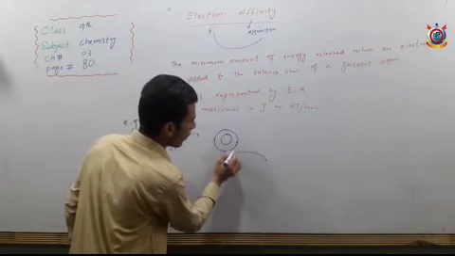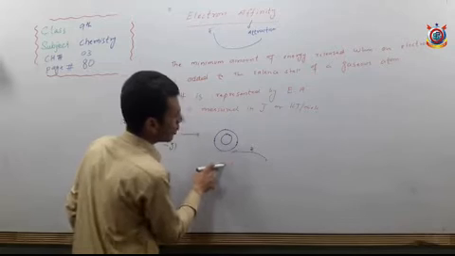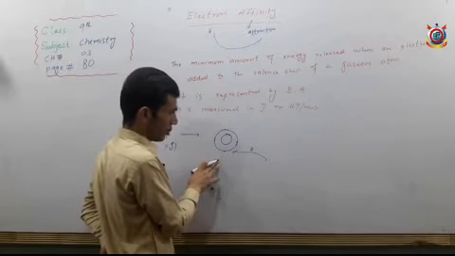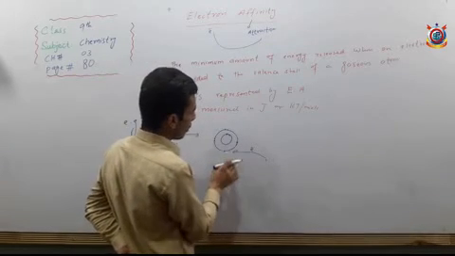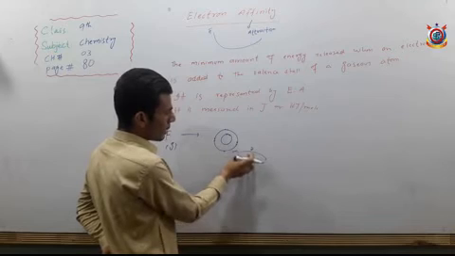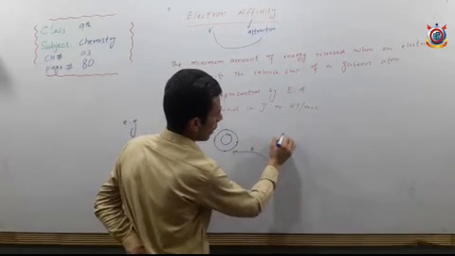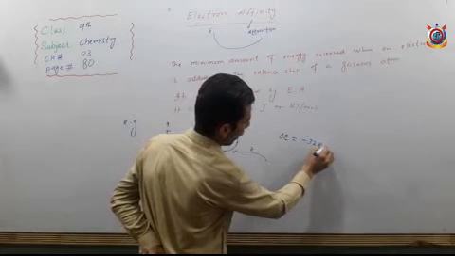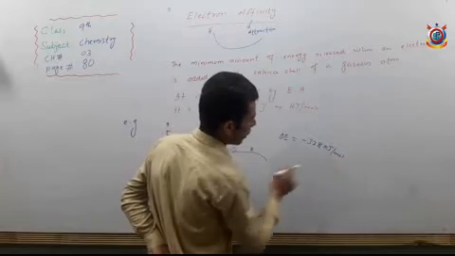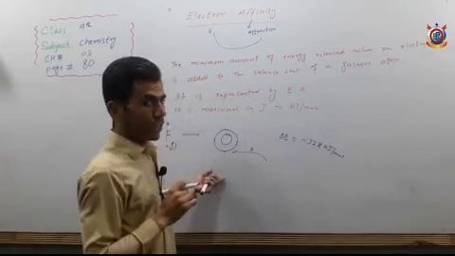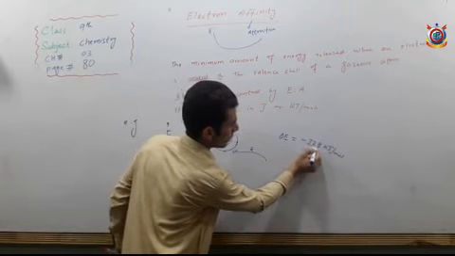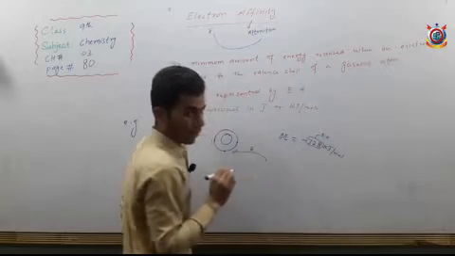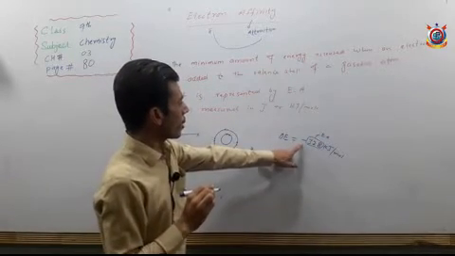So fluorine needs 1 electron to complete its octet with 8 electrons. So how much energy is released due to the addition of electron in the valence shell? Minus 328 kilojoule per mole energy is released from the fluorine atom, and this energy is called what? This energy is called electron affinity.